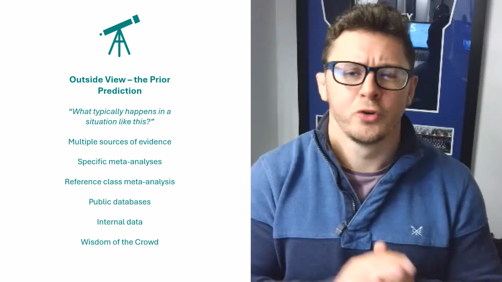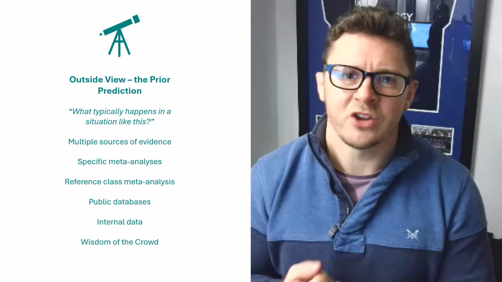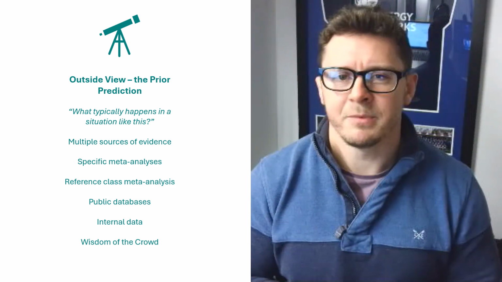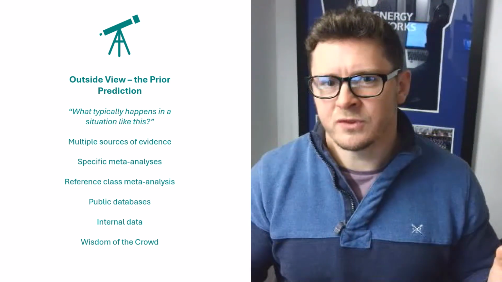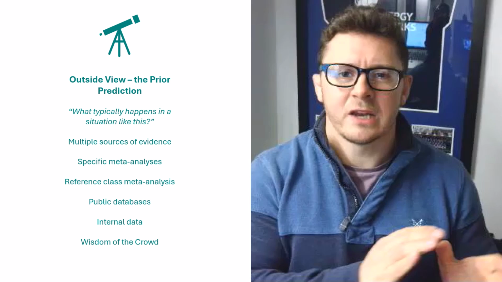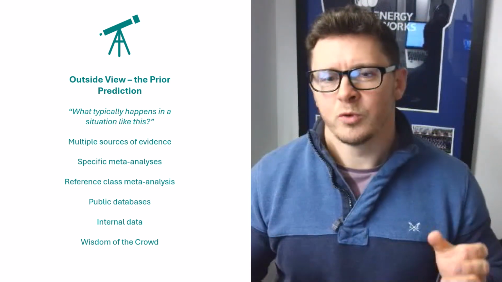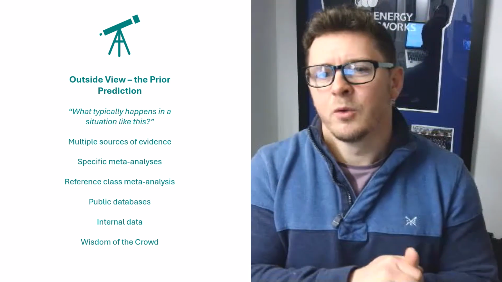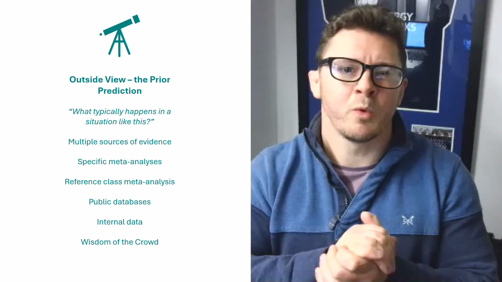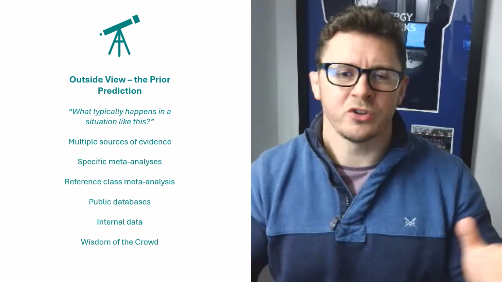In step 2, we're essentially trying to answer the question, what typically happens in situations like this? To do this, we want to use a wide range of different sources of information, just like super forecasters do. So we don't want to be tribal and only look for information that confirms our pre-existing beliefs. We want to look for disconfirming information, and we want to consider the widest range of information that we can.